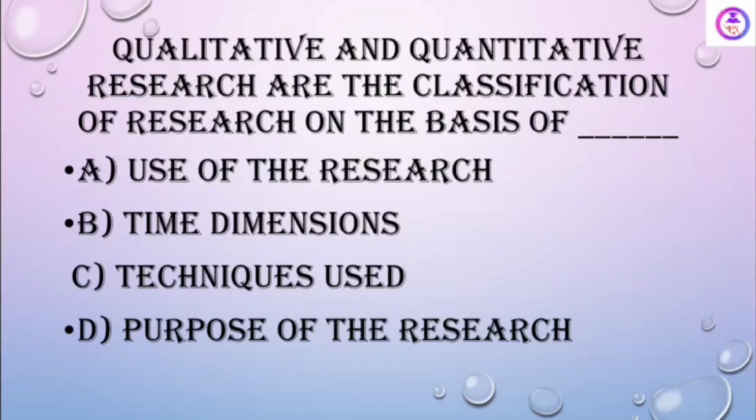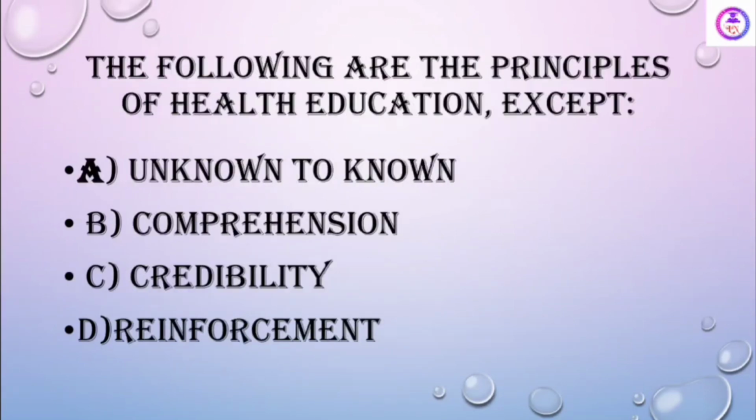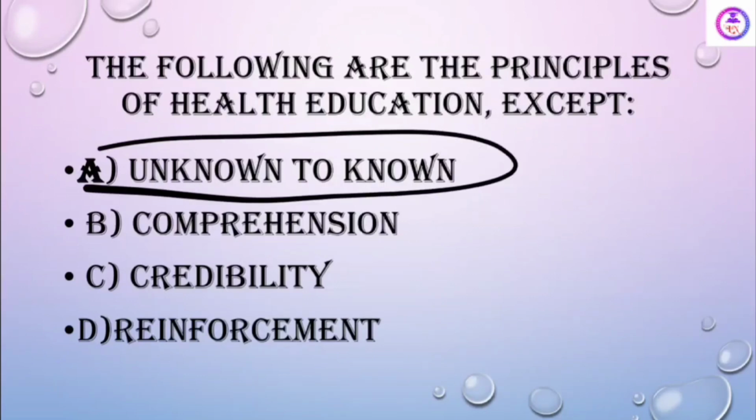Qualitative and quantitative research are the classifications of research on the basis of the use of research, time, dimension, technique used, purpose of the research. See, technique used. The following are the principles of health education except, कौन सा नहीं है. So there are principles like comprehension, credibility, reinforcement and known to unknown. So the answer is unknown to known.